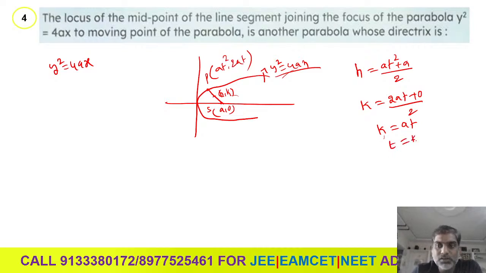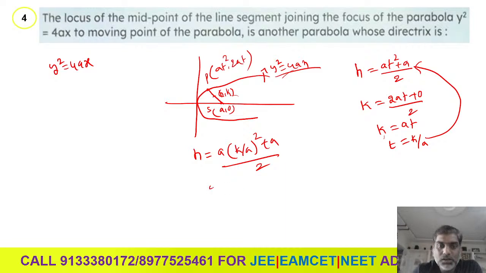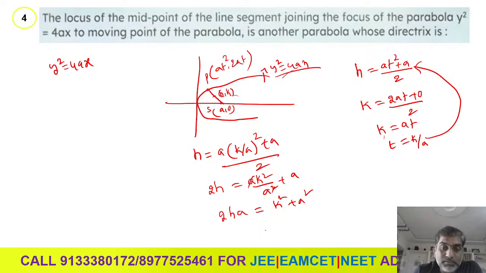Then t is equal to k over a. So plug in this t, then we can get h is equal to a times (k over a) whole square plus a, whole divided by 2. This is nothing but 2h is equal to a k square by a square plus a, and a gets cancelled here. 2ha is equal to k square plus a square. If we simplify this, we get 2ax minus a square is equal to y square.